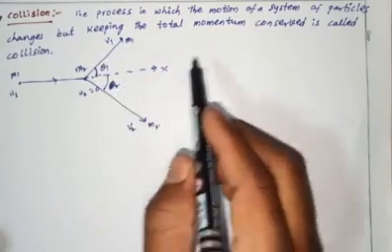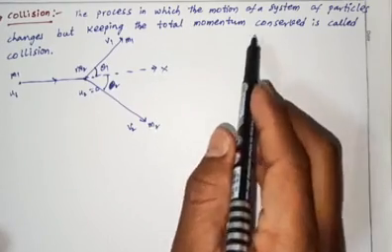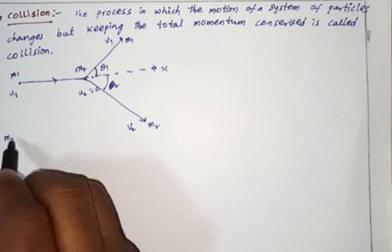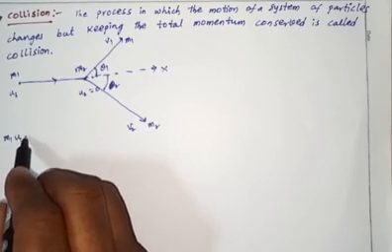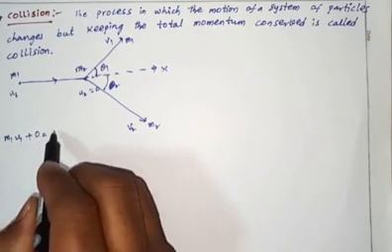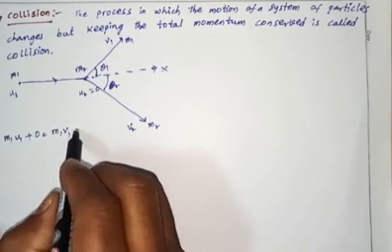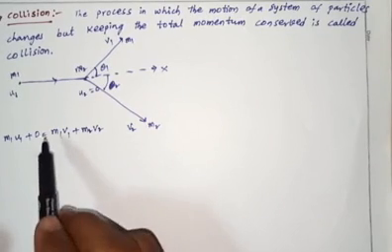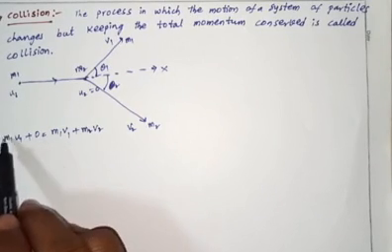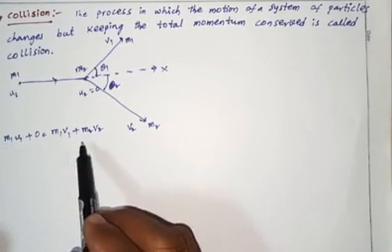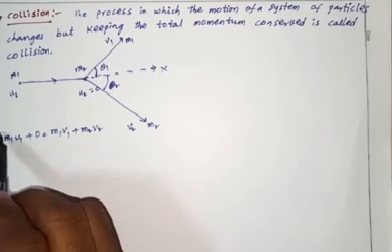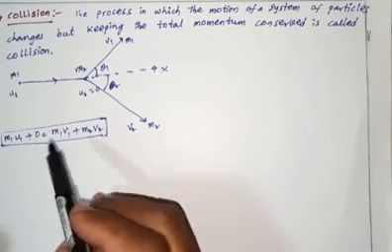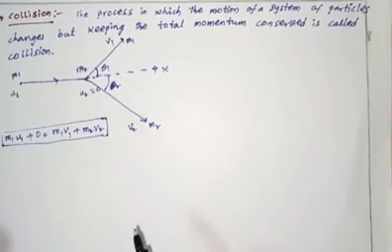The total momentum is conserved: m1 u1 plus 0 equals m1 v1 plus m2 v2. So the total momentum before the collision equals the total momentum after the collision. This is called the conservation of momentum in a collision.